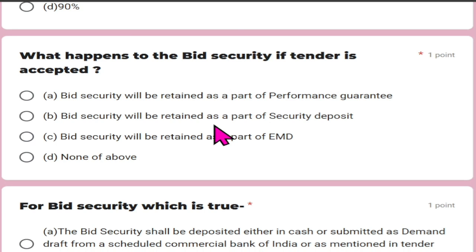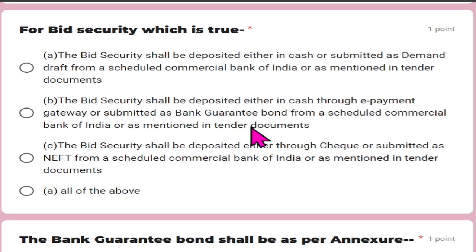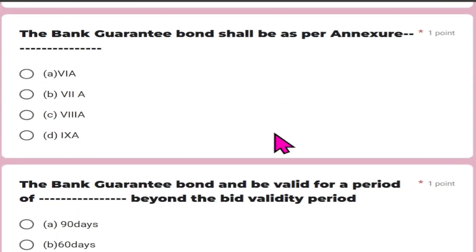What happens to the bid security if the tender is accepted? When the tender is accepted, bid security will be retained as a part of the security deposit. For bid security, which one is true? Among the options, option B is right. The bid security shall be deposited either in cash through e-payment gateway or submitted as a bank guarantee bond from a Scheduled Commercial Bank of India or as mentioned in the tender document.